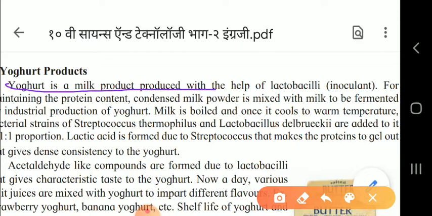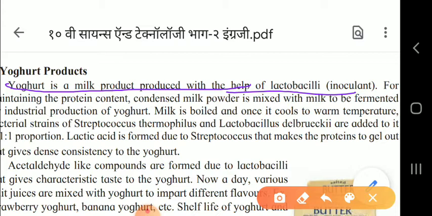Yogurt is a milk product produced with the help of lactobacilli. Now, the milk is boiled, and once it is cooled to warm temperature, the bacterial strains of Streptococcus thermophilus and Lactobacillus delbrueckii are added to it.